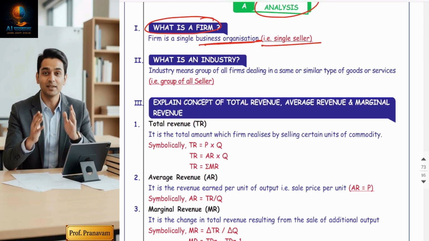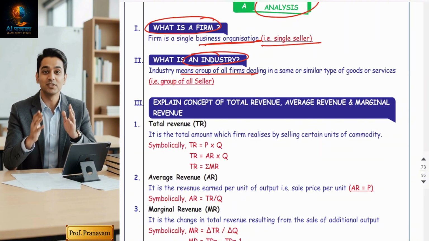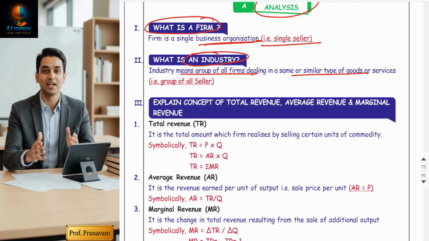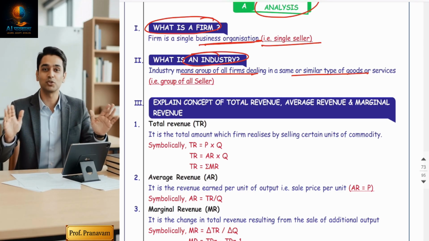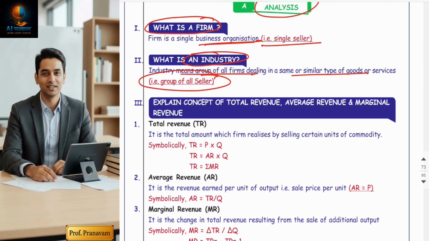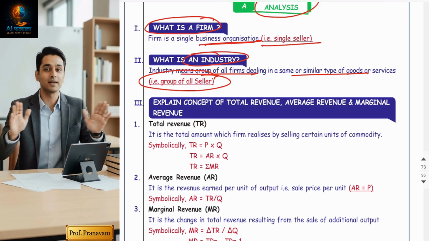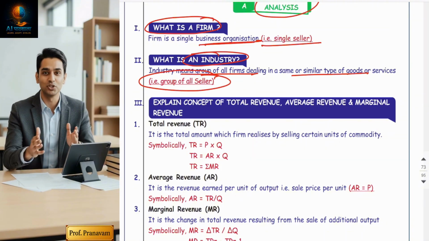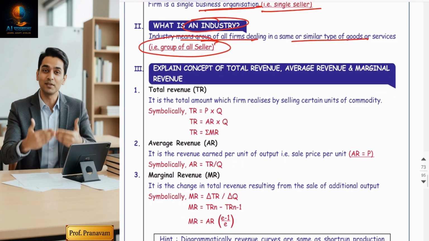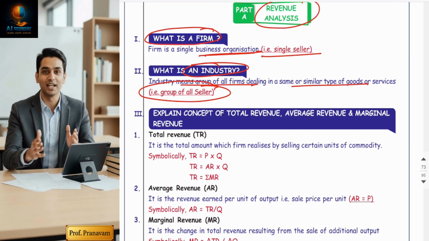Second point, what is an industry? Friends, industry is a group of firms dealing in the same or similar type of goods or services. In other words, industry is a group of all sellers producing the same or similar goods. For example, all car manufacturers together form the automobile industry. All textile firms form the textile industry. Okay, but industry is a broader term than a firm.